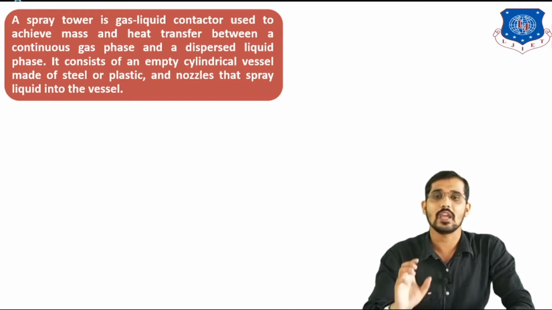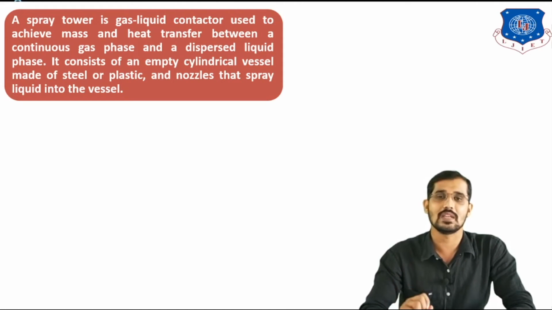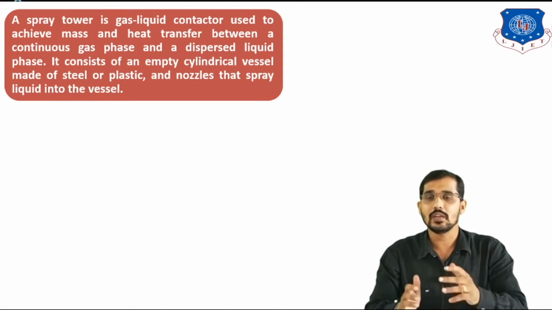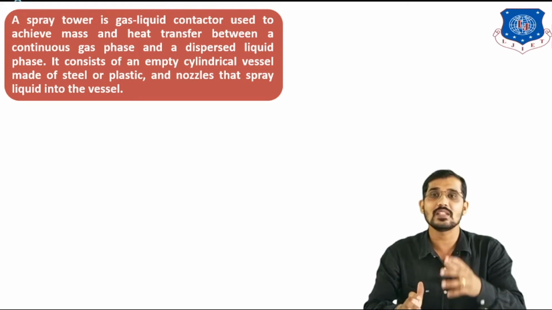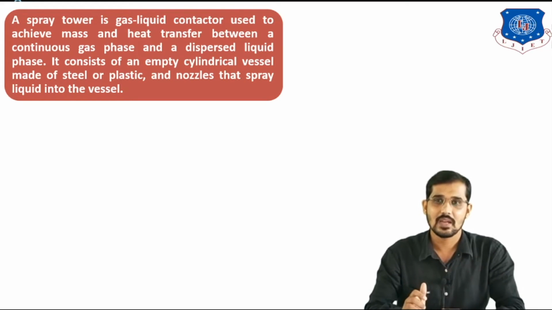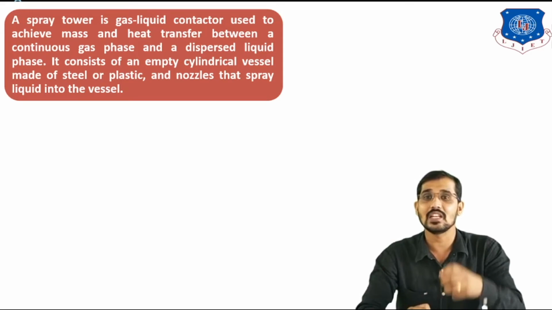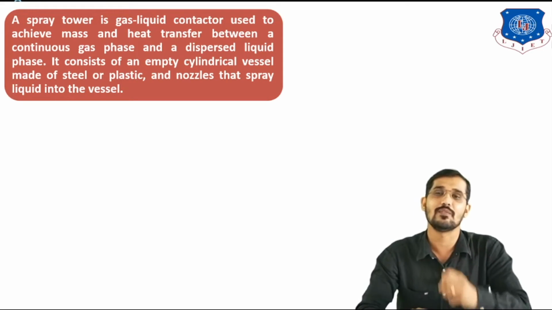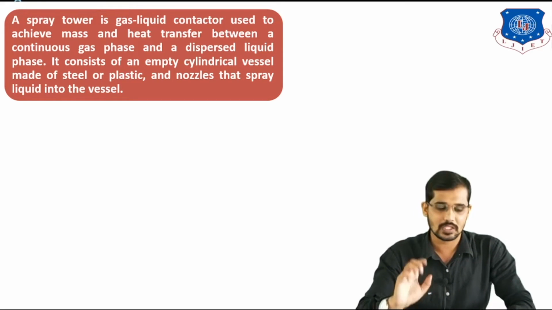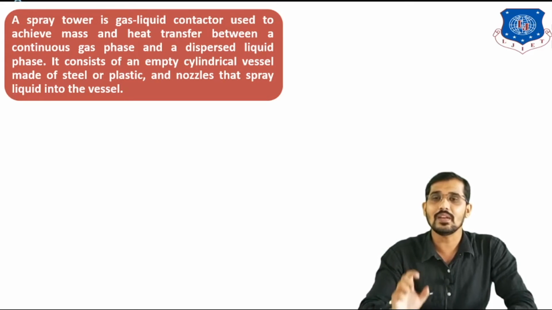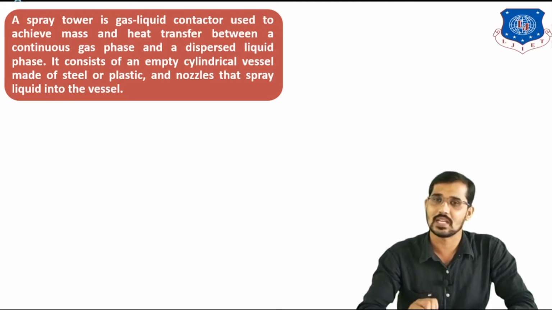It consists of an empty cylindrical vessel made of steel or plastic and nozzles that spray liquid into the vessel. I told you in a spray tower, the continuous flowing phase is nothing but your gas phase. Whatever the spraying media, or I can say dispersing media, that is your liquid phase. Okay, so by using this spray tower we can do liquid dispersed operation in industry as well.